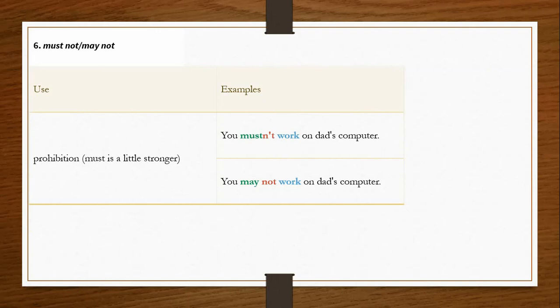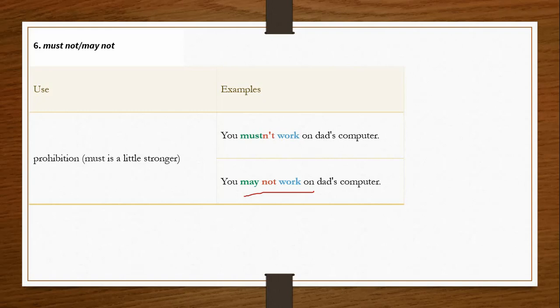Then next is must not and may not. It expresses prohibition. Must not is a little stronger: you mustn't work on Dad's computer. This is a bit stronger than may not: you may not work on Dad's computer. So it depends on the mood of the speaker.